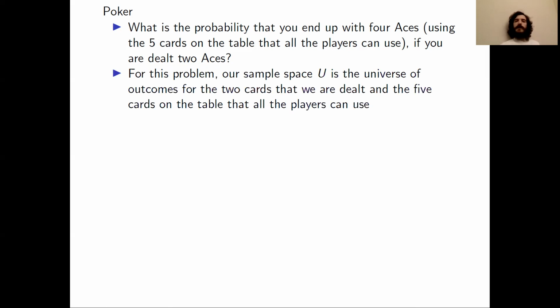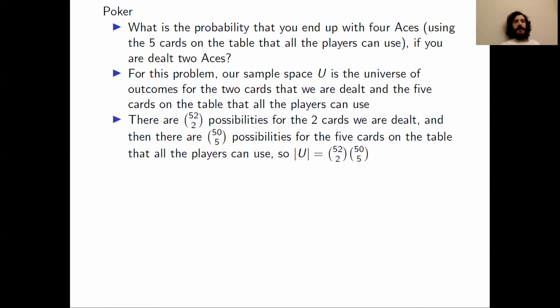So we can define the sample space as the universe of outcomes for the 2 cards that we are dealt and the 5 cards on the table that all the players can use. So in the first problem we saw, our sample space just included the 2 cards that were dealt. In this problem, the sample space will include those 2 cards and the 5 cards on the table that we can use and the other players can use. Now we want to see what's the cardinality of that sample space.